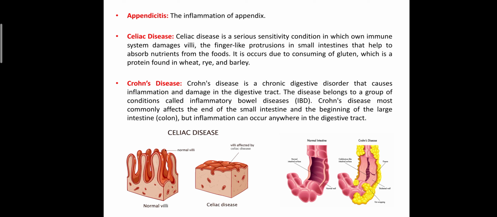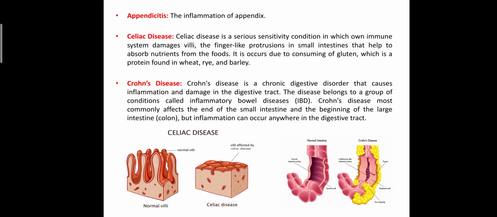Then the second condition, celiac disease. Dear students, consuming certain foods like wheat, rye, and barley can cause inflammation in our intestines, because they contain gluten as a protein. Here our immune system is activated, and it causes destruction of the gluten.